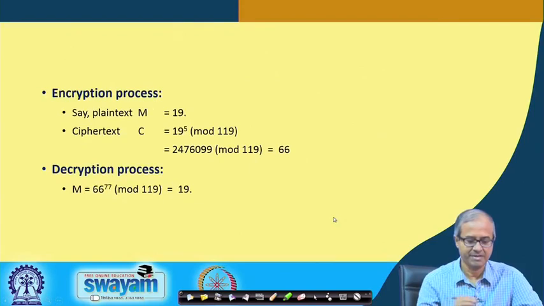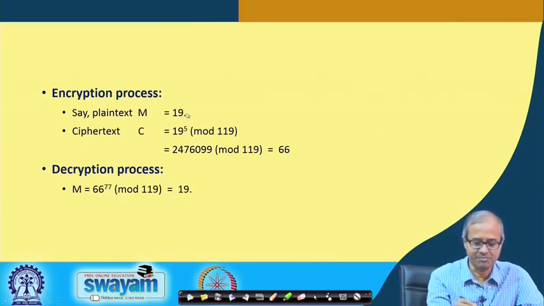Okay. So, encryption process, another simple example. Suppose your plain text is 19.